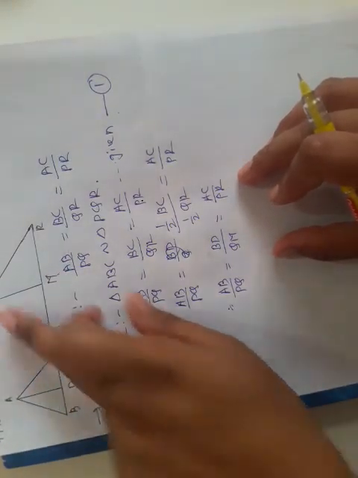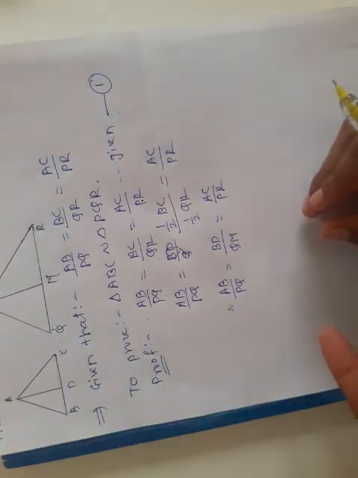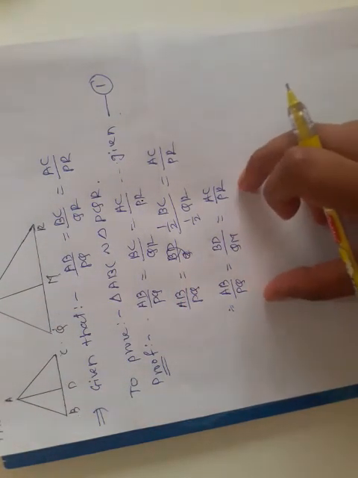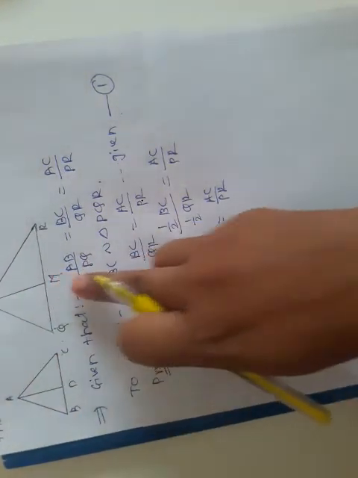If the ratios of the sides of these two triangles are proportional, then we can say that these two triangles are similar. What we have proved here is that the ratios of the sides of triangles ABD and PQM are proportional.